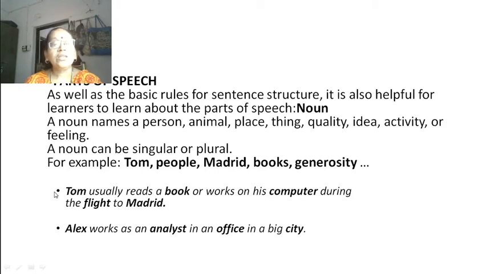So, here in this sentence, what are the words which indicate the noun? Number one, Tom, book, computer, flight, Madrid. Okay. Alex works as an analyst in an office in a big city. So, in this, Alex, analyst, office, and city. So, this is the example for noun.